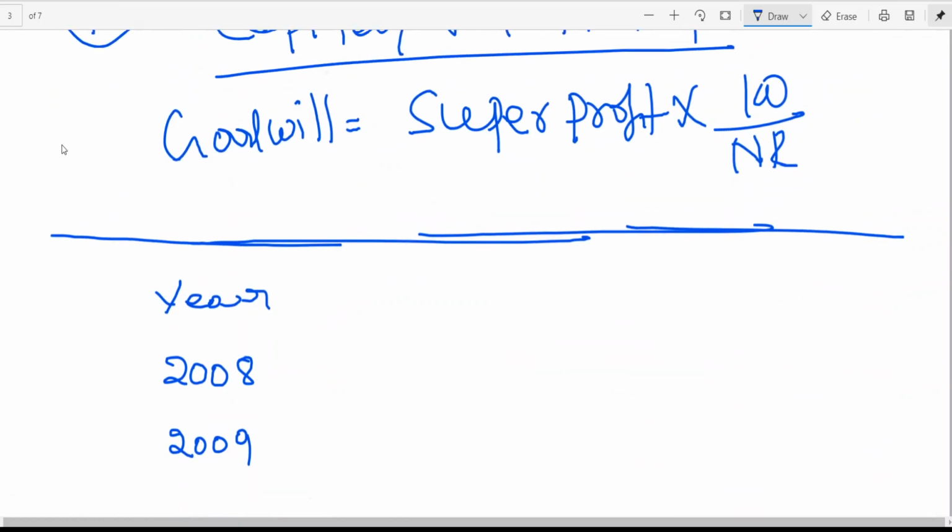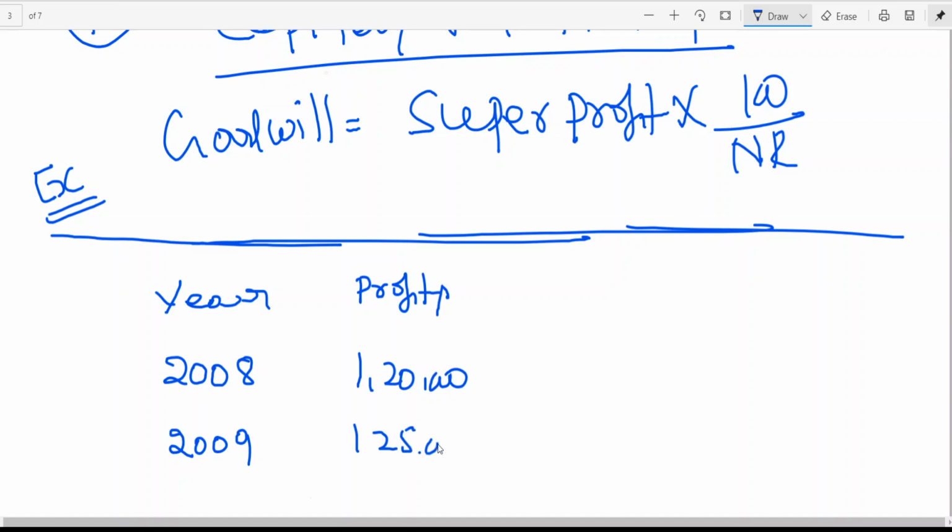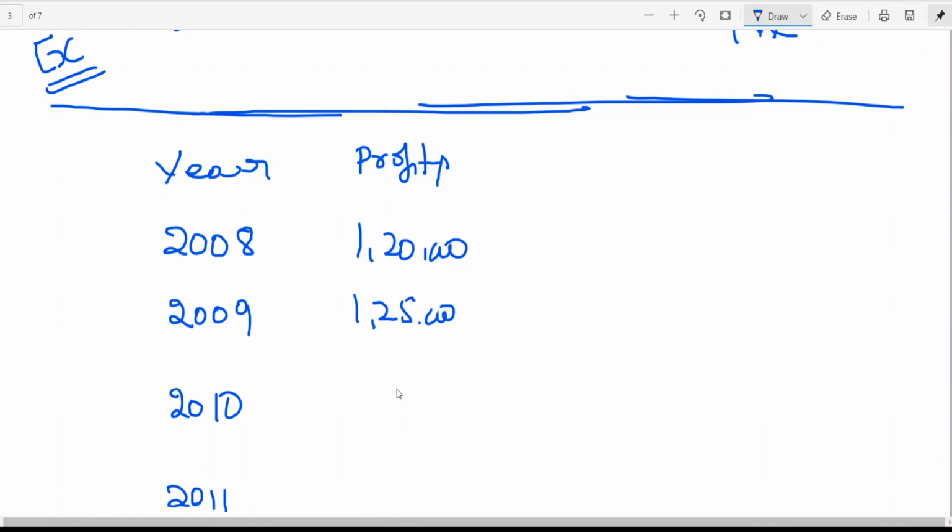I am taking one example to explain goodwill. Then profits have been given like 1,20,000, 125, 130, 150.